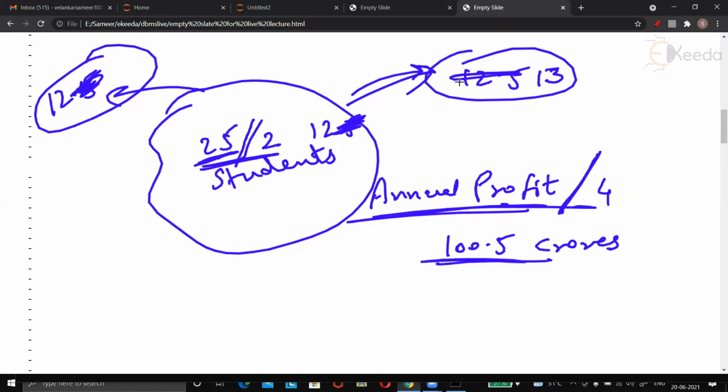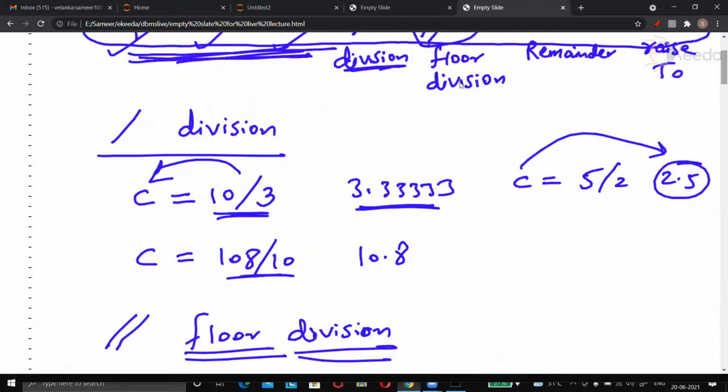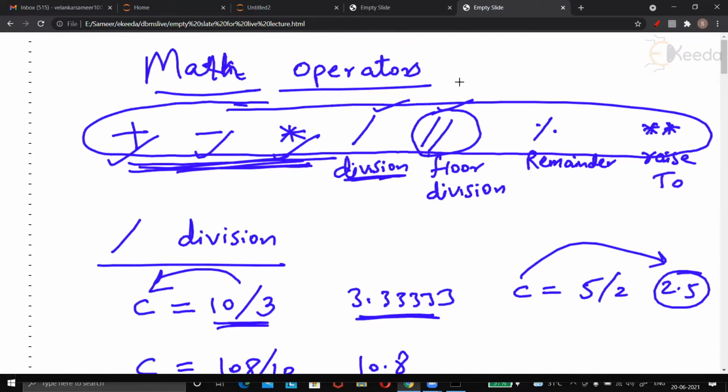This is meaningful in the case of money or profit, but in the case of integer quantities, this is rubbish. How can I say 25 upon 2, 12.5 got dispersed? You can't have anything like that. So I think I have proved enough that both operators are necessary given by Python. Simple division, or rather I call it perfect division, because you get the correct answer. And here also you get the correct answer, but it is floor division. Quite interesting.